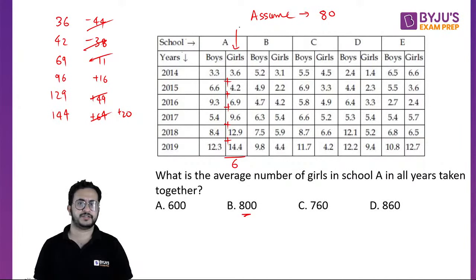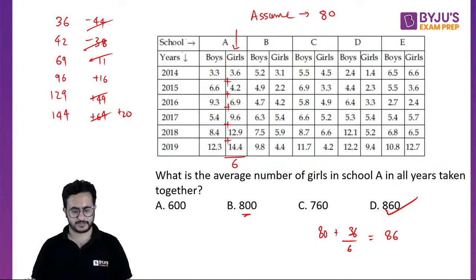So the average is 80 plus 36 by 6, or 800 scaled. Or you can simply add also and divide by 6. That can also be done, right?